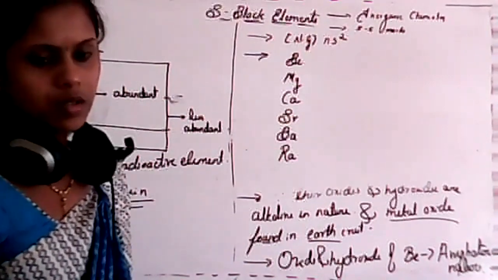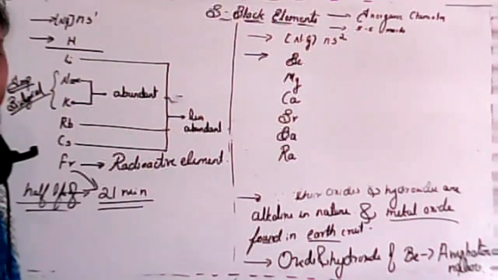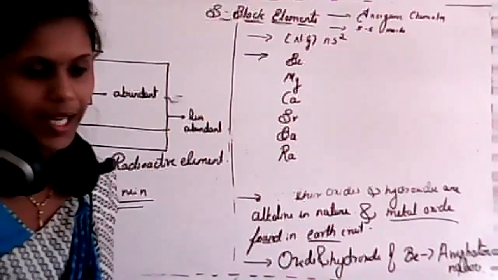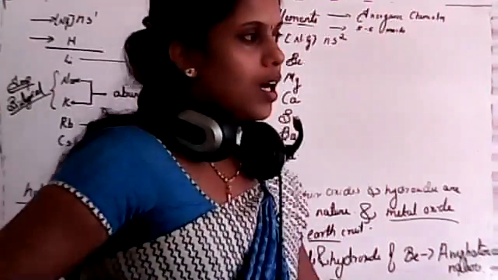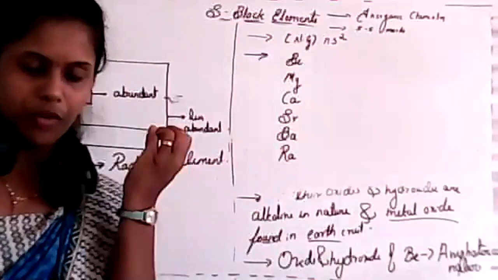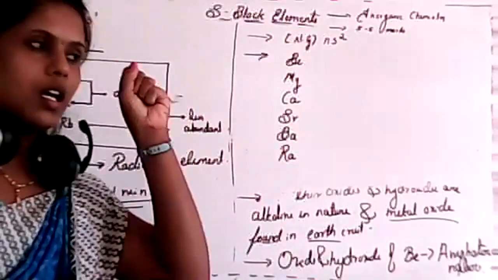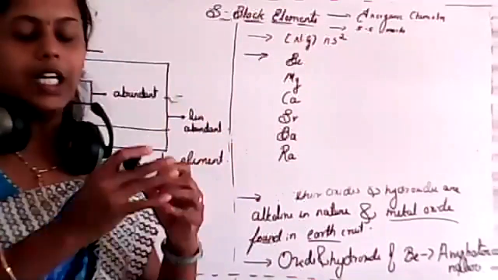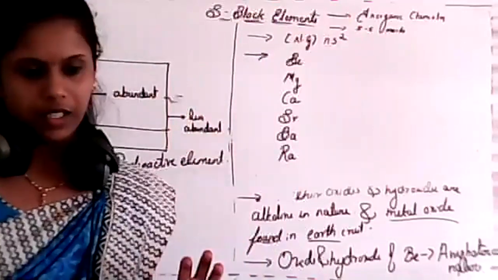Namita, what happened? What didn't you understand? Okay, about half-life. See, I'll consider one francium atom, just imagine. Francium is a radioactive element. It will radiate radiations, okay?